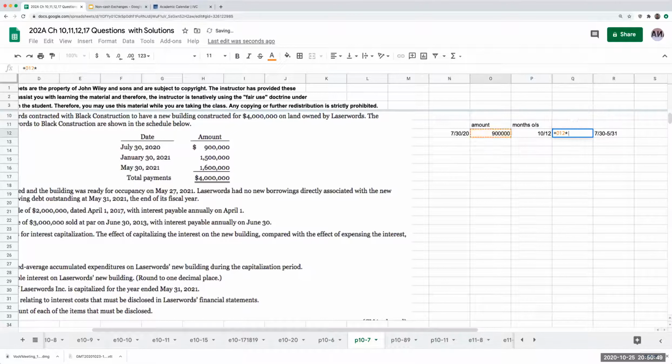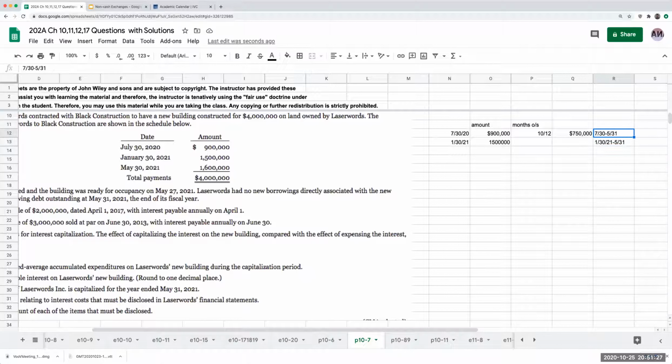So my weighted average construction expenditure is going to be 750,000 for that particular item. My next one is 1/31/21. My expenditure is 1.5 million. The months outstanding is going to be January 31st to May 31st. Since this is the end of the month, this is really going to be February, March, April, May.